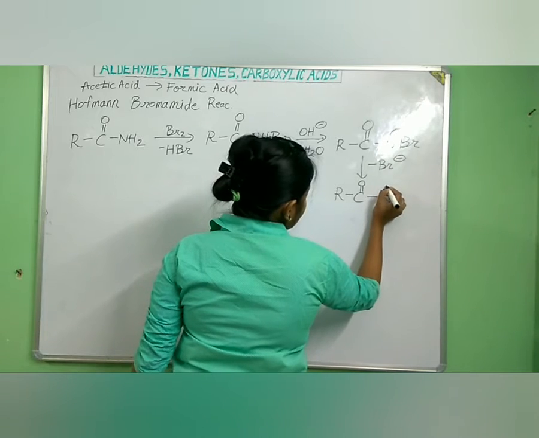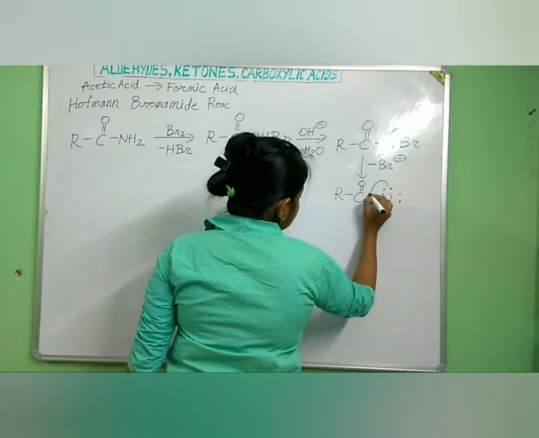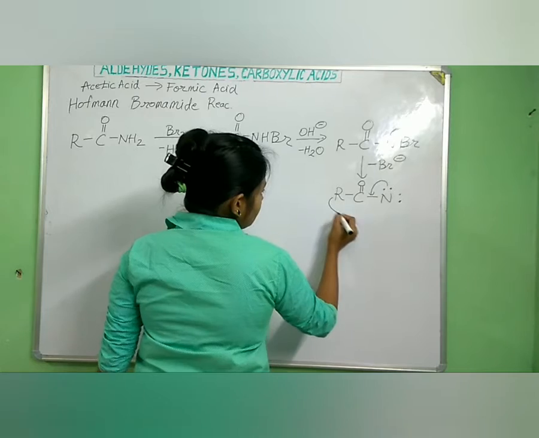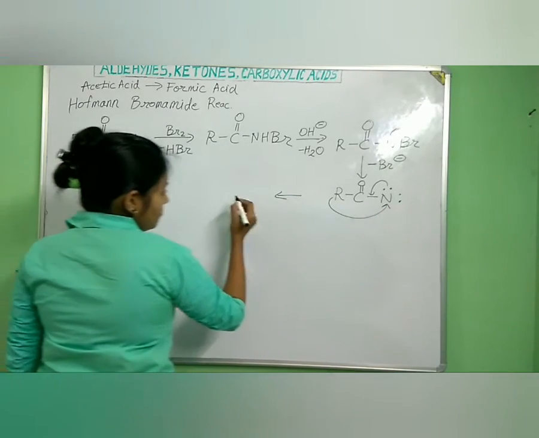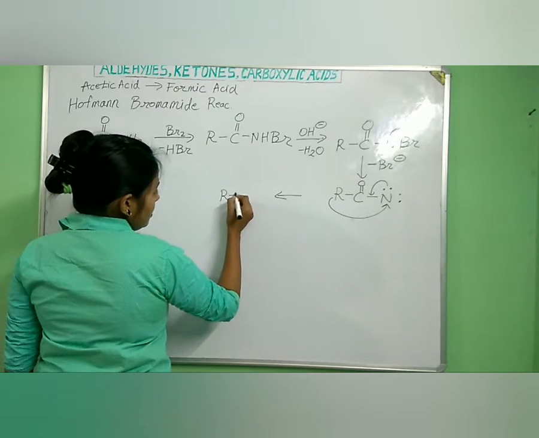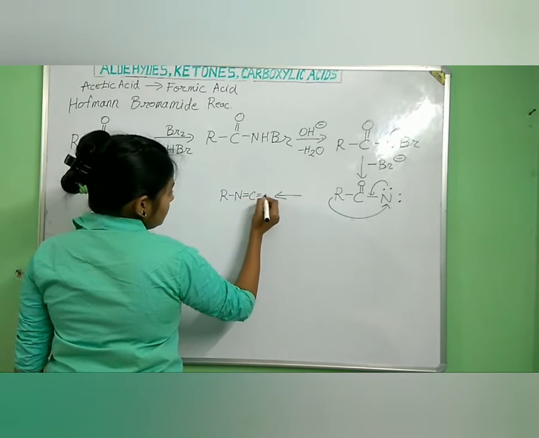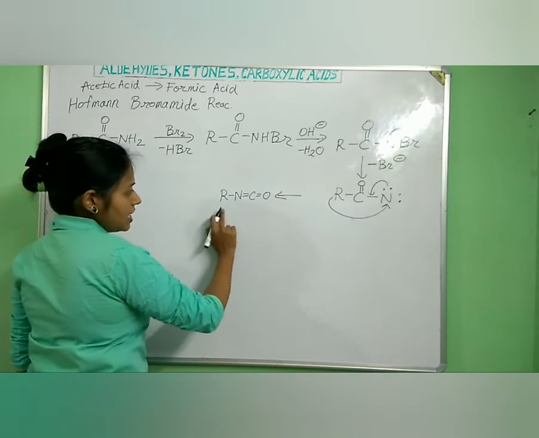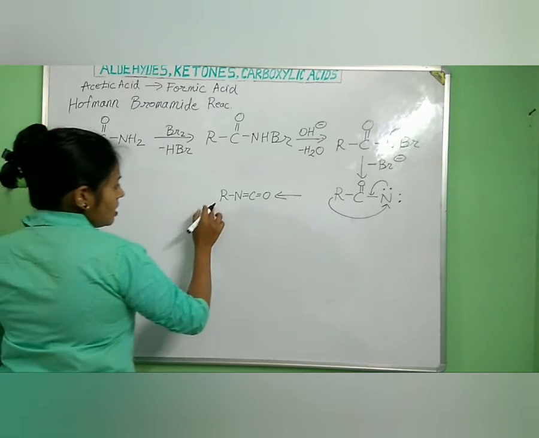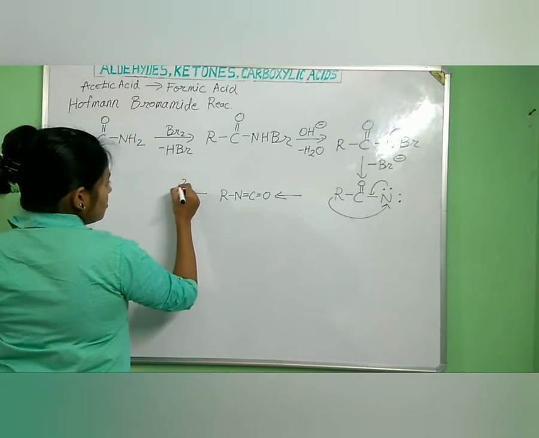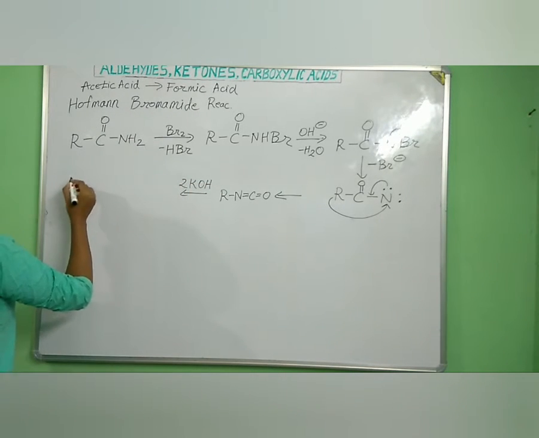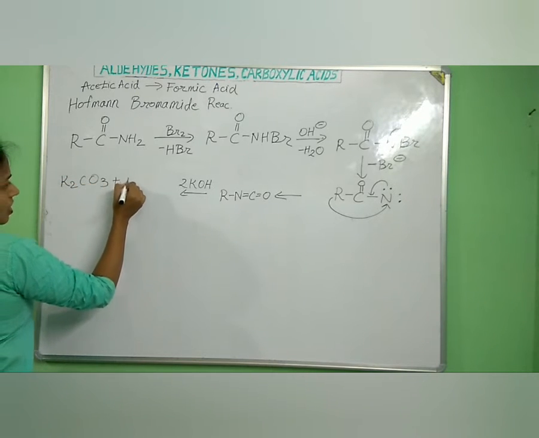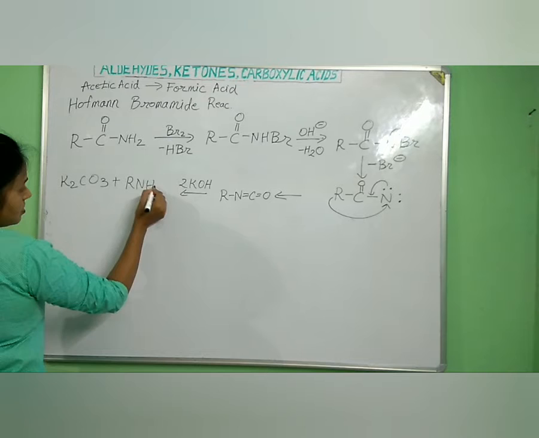One lone pair shifts here and the alkyl group migrates to the nitrogen atom. In the next step we get R-N=C=O, which is an isocyanate. Now when we react with two molecules of KOH, we get K2CO3 plus an amine.